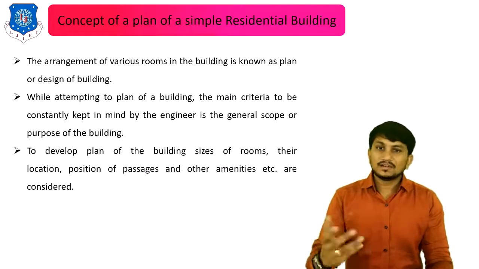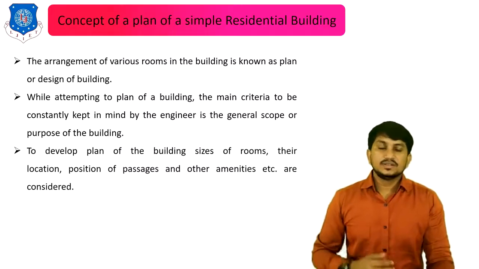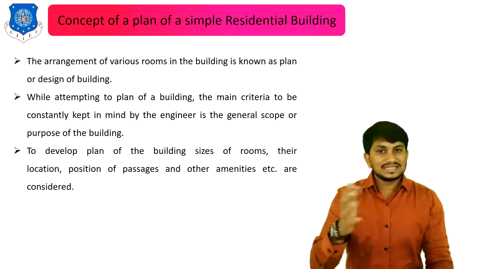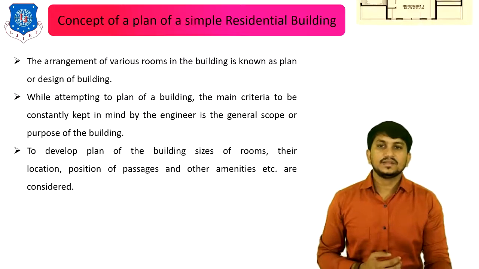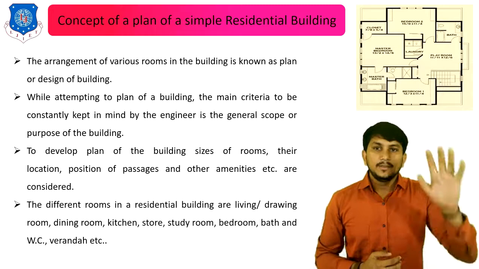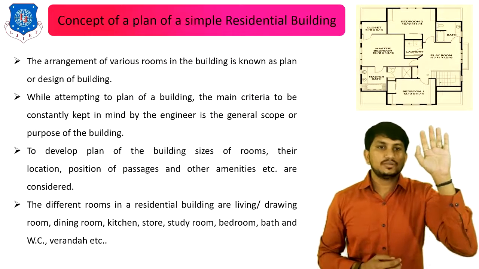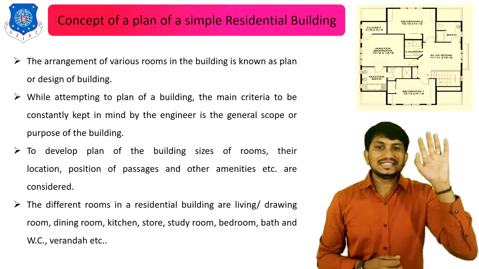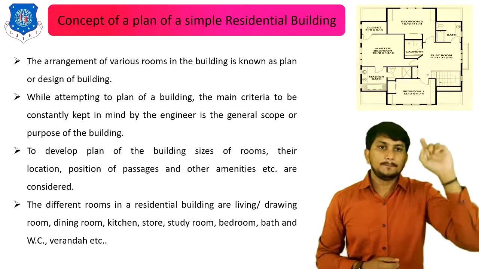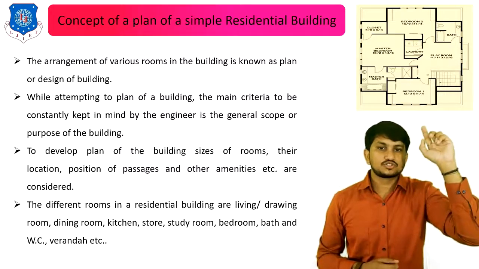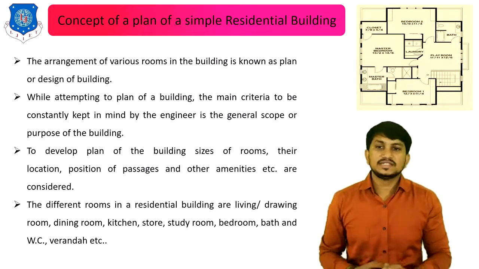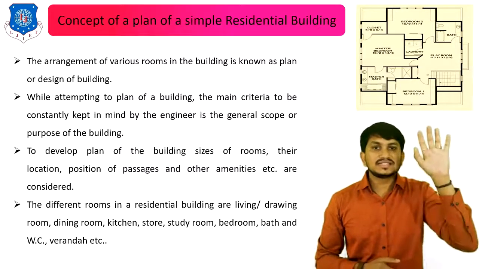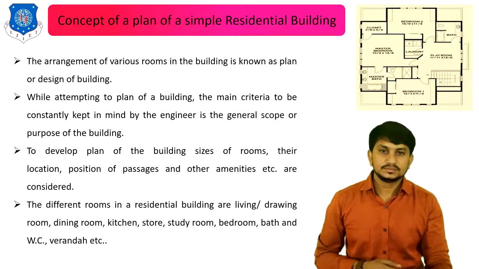To develop a plan of a building, sizes of rooms, their location, position of passages and other amenities are considered. There is the basic plan of a simple residential building in which you can easily show the living room, bedrooms or store room, study room, bathroom, veranda, water closet, etc. So this is a simple residential building plan.